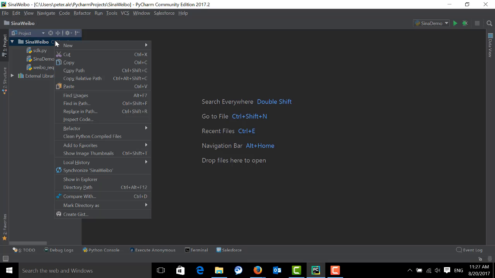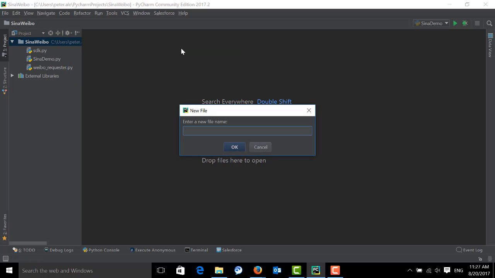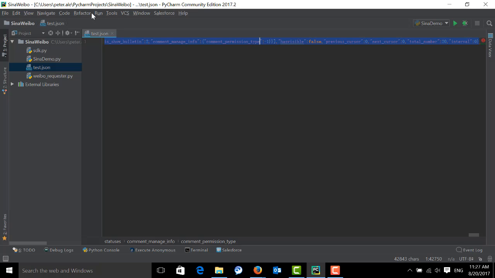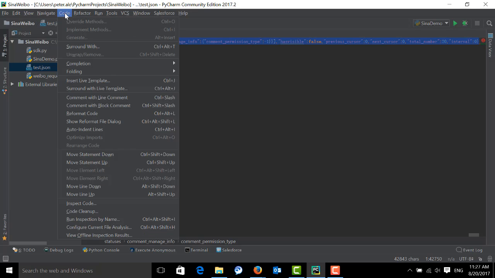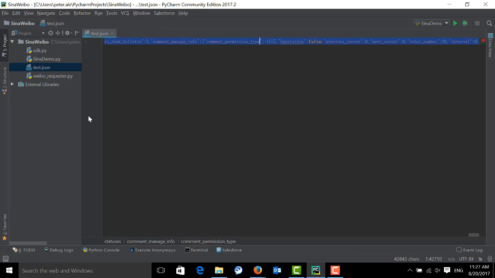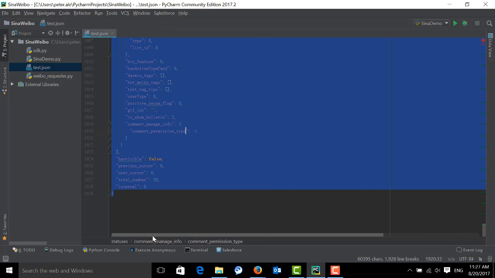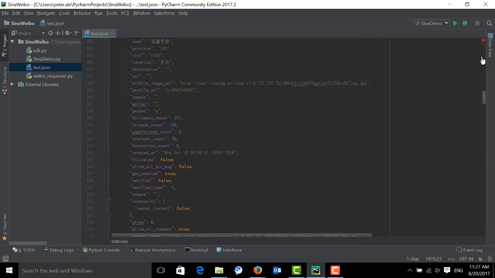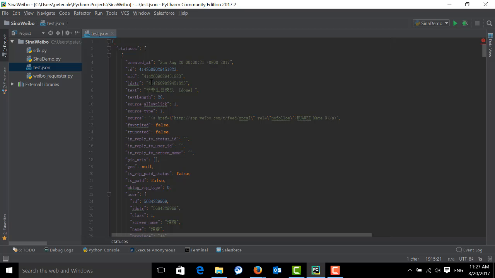Here I'm going to create a new file and say test.json and paste the result over here. As you can see, it's just one line, so we can select all the JSON code and format the code. Now it becomes pretty convenient to read. As you can see, here we have the first Weibo, which says 菲菲生日快乐, meaning happy birthday to 菲菲.